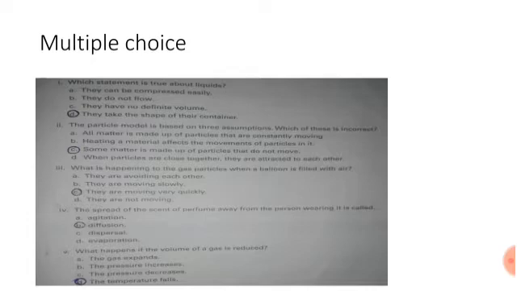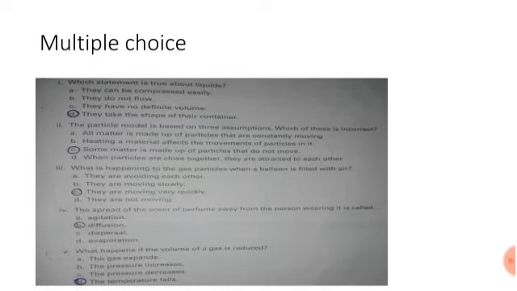Option C is, some matter is made up of particles that do not move. Option D is, when particles are close together, they are attracted to each other. So option C is the correct answer.